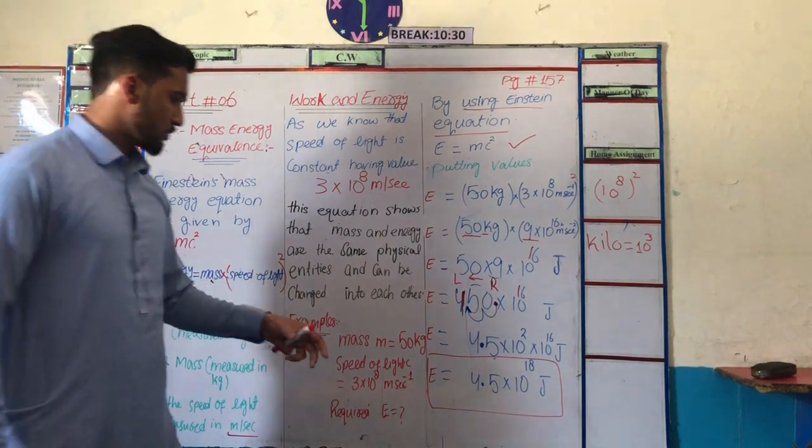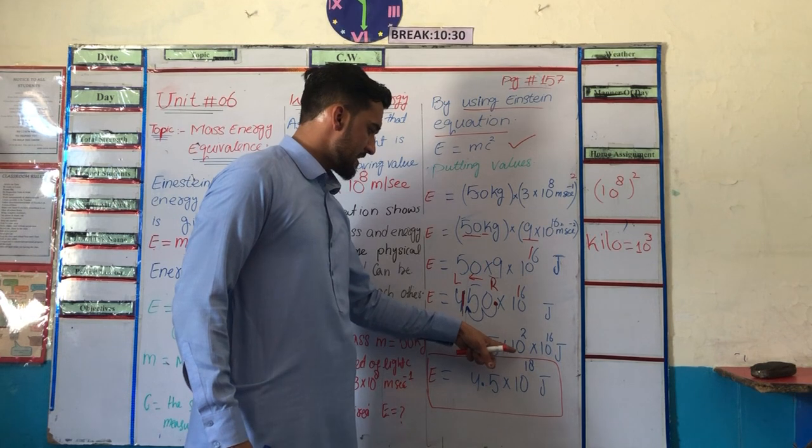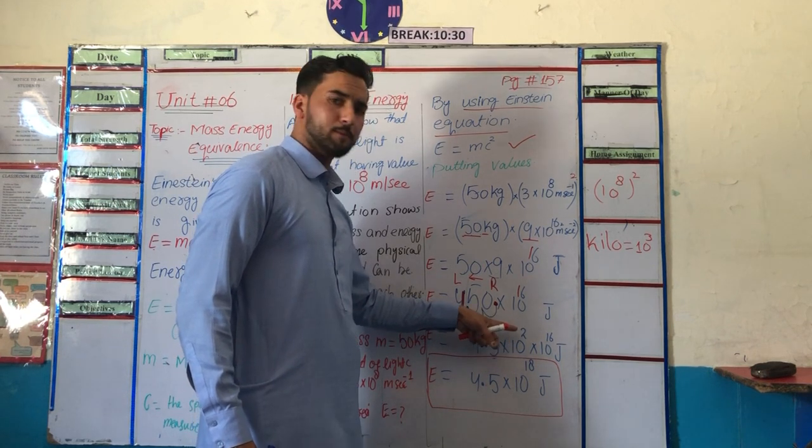So we can write this as 4.5 multiplied by 10 raised to power 2, because we moved the decimal from right to left by 2 digits.